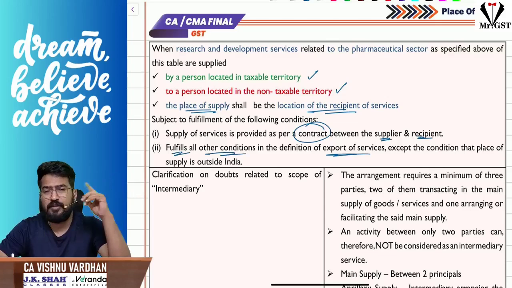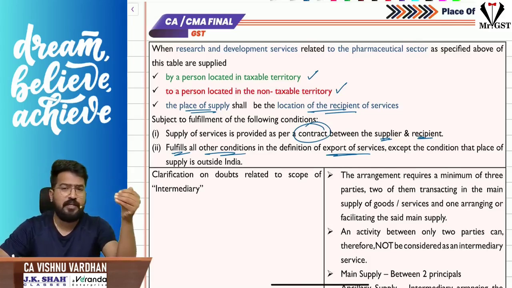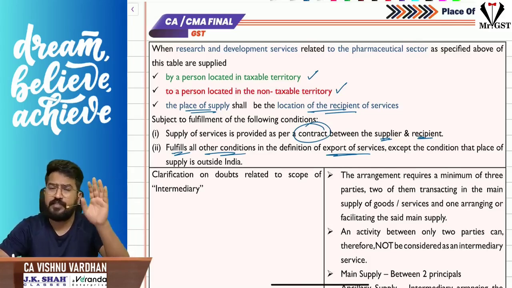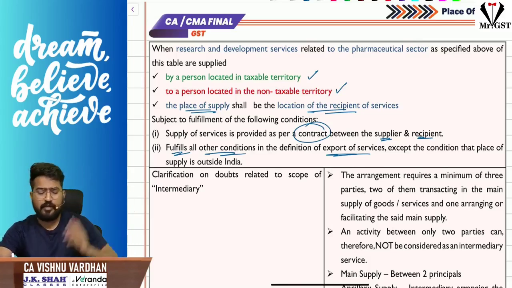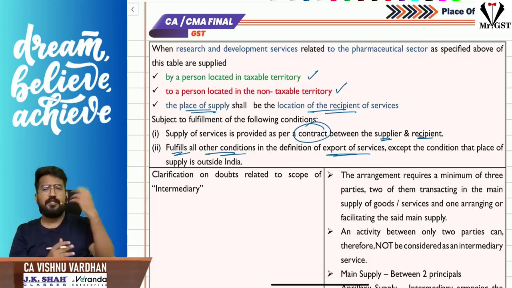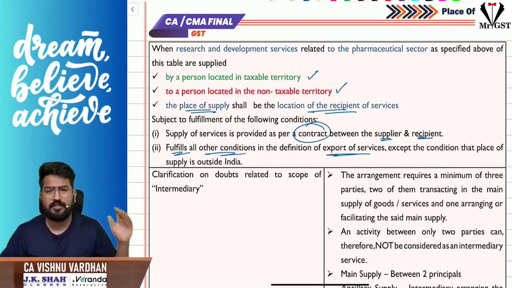Then the place of supply will be the location of the recipient. I repeat, section 13 subsection 13, simple notified services related to the pharma sector. For these services, the place of supply will be nothing but the location of the recipient itself, provided the supplier is in India and the recipient is in non-taxable territory, and provided they also satisfy all the conditions with respect to export of services.